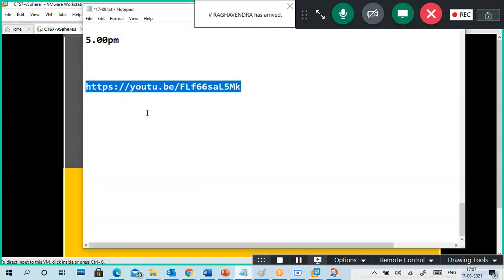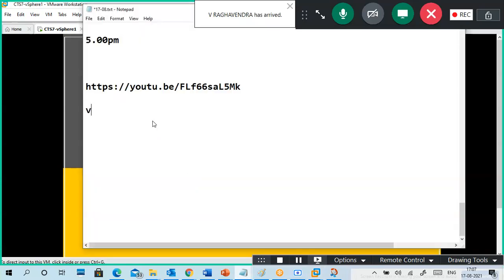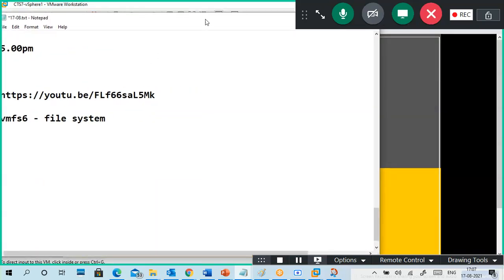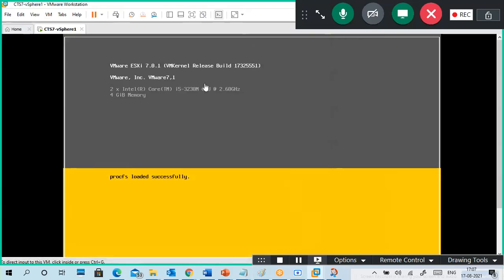Meanwhile, I will go to this VMFS 6. It's a file system, like your NTFS is there, no? Similarly, a file system, VMFS 6 edition, 1, 2, 3, 4 like that. Like EXT3, EXT4 is there, no? Like that.